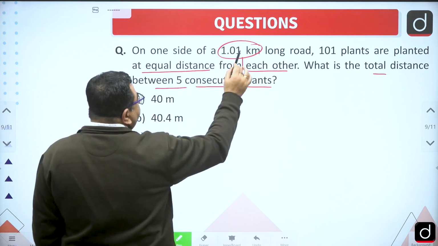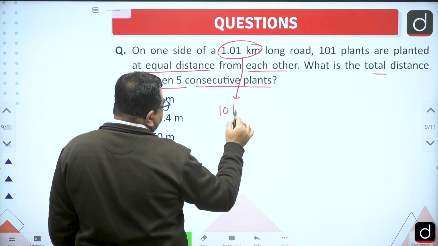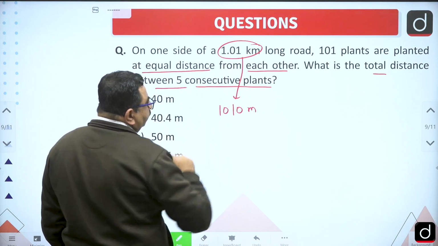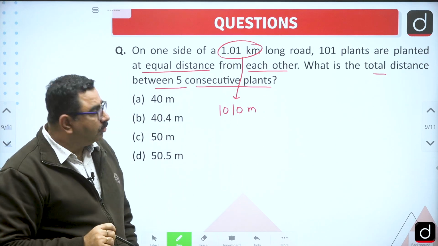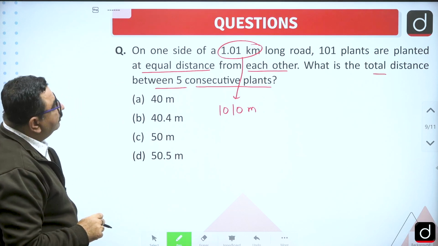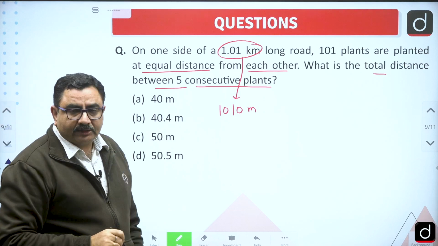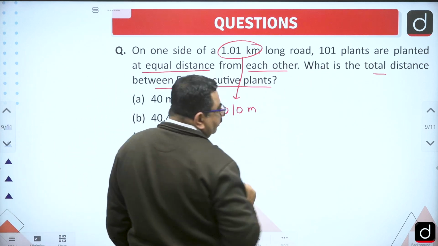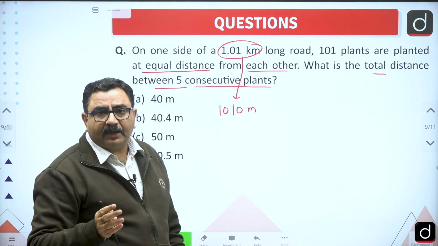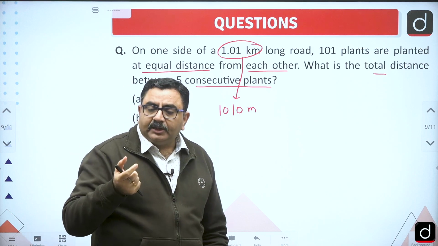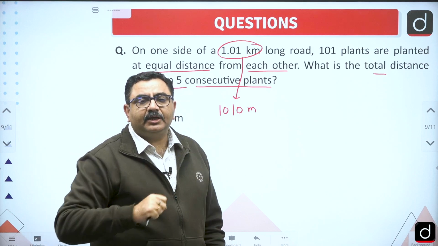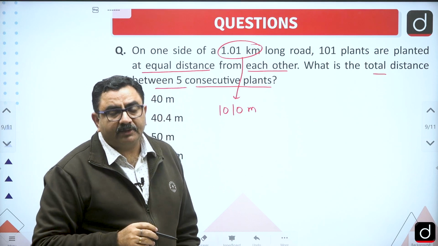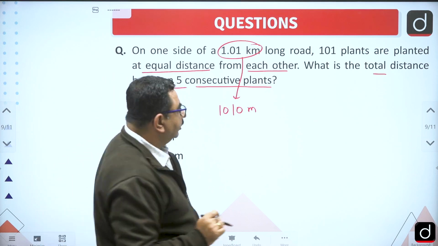So if I multiply it with 1000, then it is 1010 meters, right? A 1010 meter long road, and 101 plants are planted at equal distance, right? So the number of plants is 101. So if there are 101 plants, then how many gaps will be there between any 2 consecutive plants? That will be 100 gaps, right?